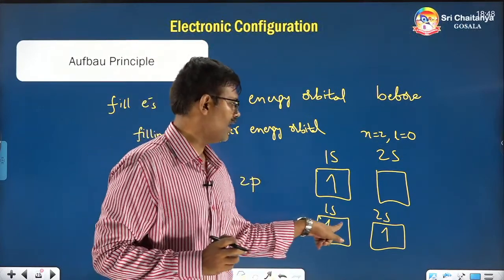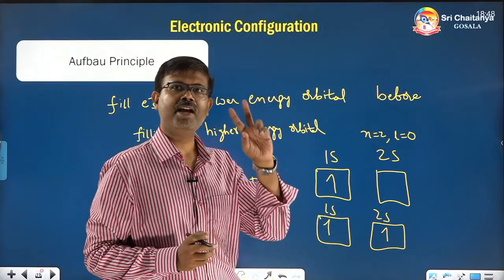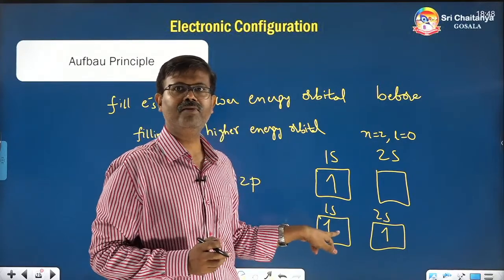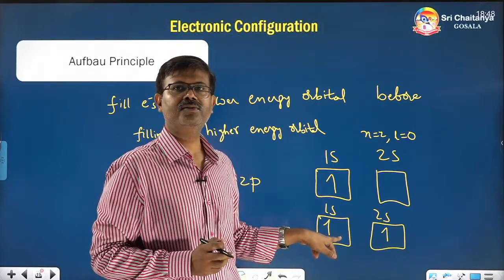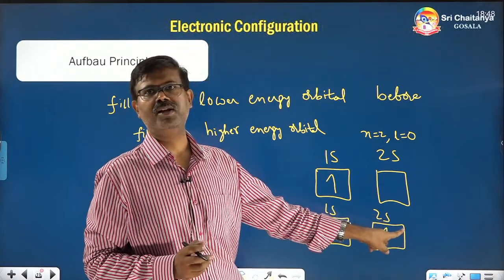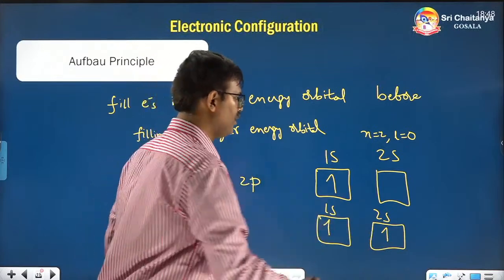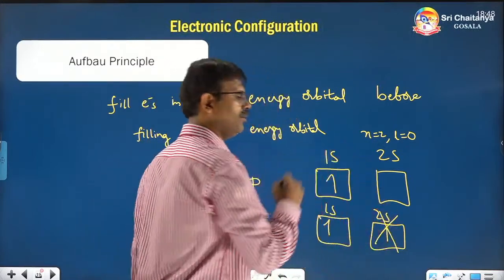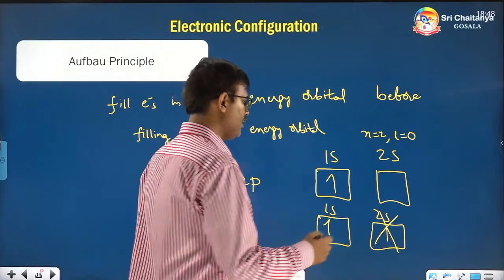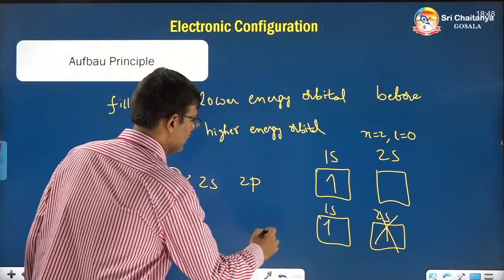So the 1s orbital in this house, any house, maximum how many electrons? 2. So there is a vacancy for one electron, right? So before completing that, you are not allowed to go for the higher energy orbital. So therefore this is wrong. Then what is right, sir? How to fill? What is the right way?